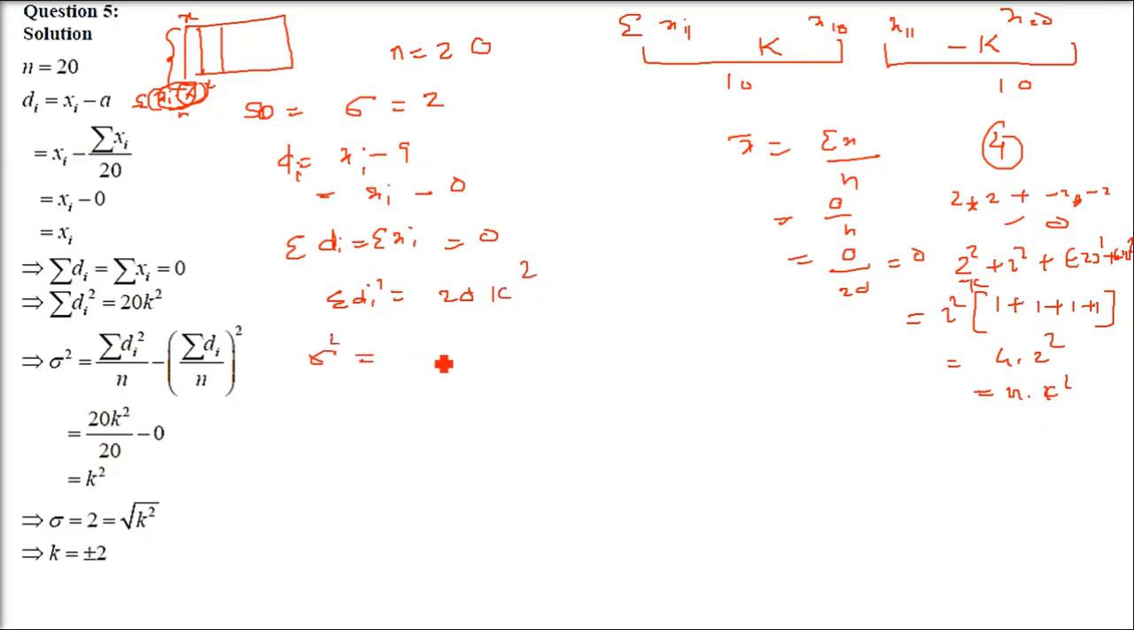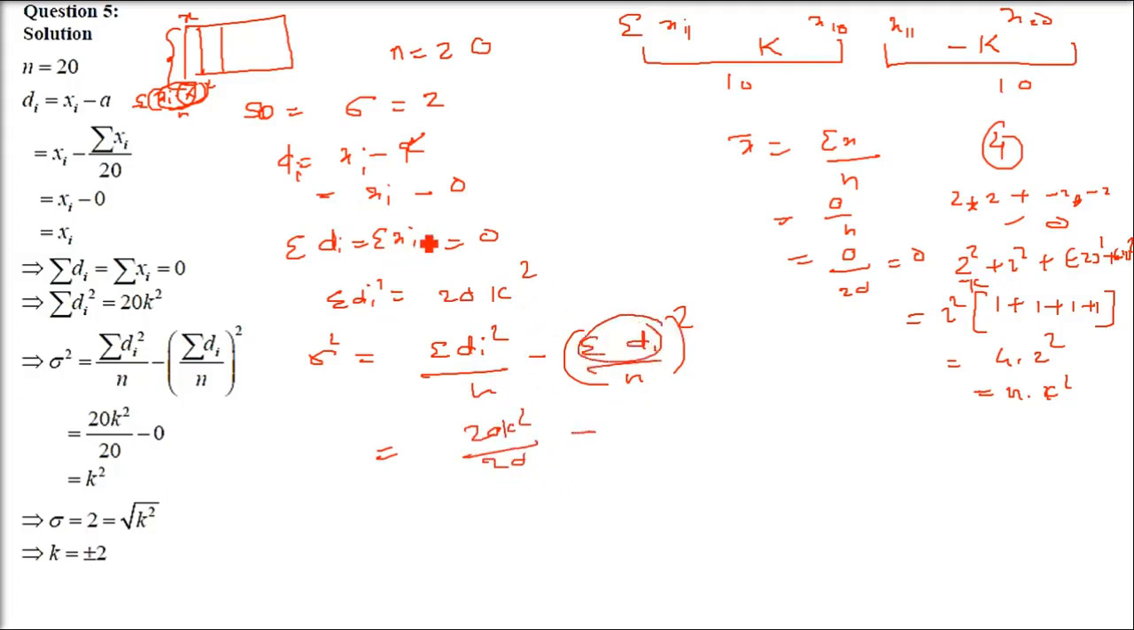So what was sigma square? If you remember, if you take my previous discussions, it is simply sigma di whole square by n minus sigma di whole square by n, whole square. This we have already seen. This is sigma square. Sigma square is variance. So now what is sigma di square? We just found it to be 20 k square. So put it 20 k square and divide by 20 minus, what is this sigma di?